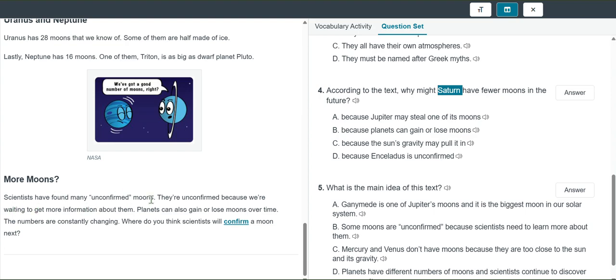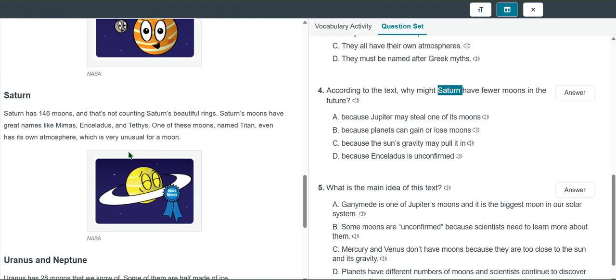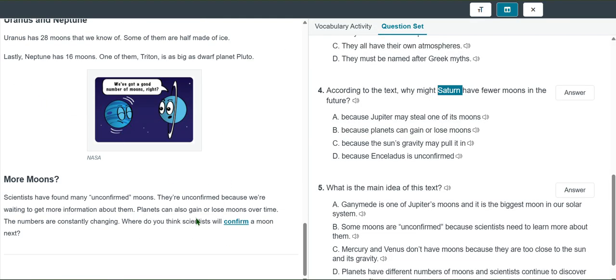Scientists have found many unconfirmed moons. They're unconfirmed because we're waiting to get more information about them. Planets can also gain or lose moons over time. The numbers are constantly changing. So because Jupiter may lose one of its moons, because planets can gain or lose moons, because the sun's gravity may pull it in, or because Enceladus is unconfirmed. The one that tells us the definitive answer, even though it's not with Saturn, is planets can also gain or lose moons. So we're going to say B.